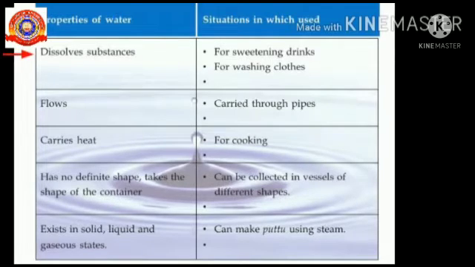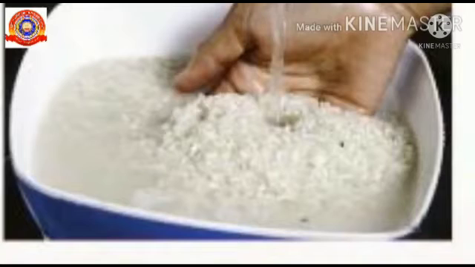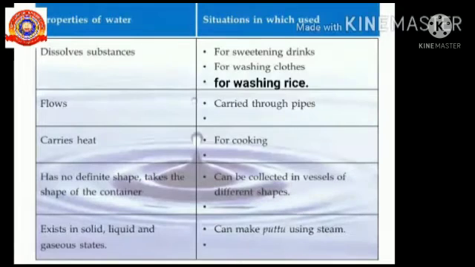First property of water is it dissolves substances. This is why we can sweeten the drink, as sugar dissolves in water to make the drinks sweet. Next point, for washing clothes. Here, dirt will dissolve in water to make clothes neat. Just like this, we can fill the rest of this column from the picture, as for washing rice. We can use this property of water since dirt in rice dissolves in water and makes rice neat after washing.